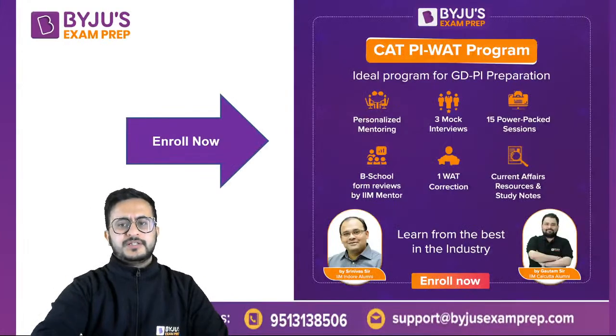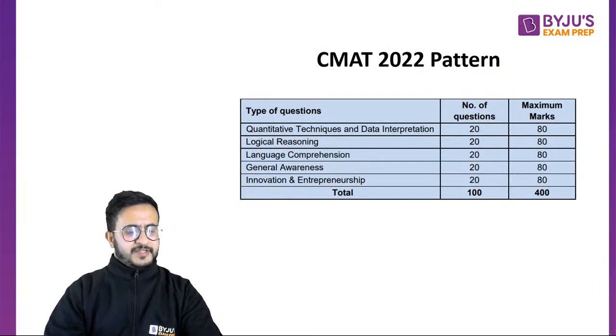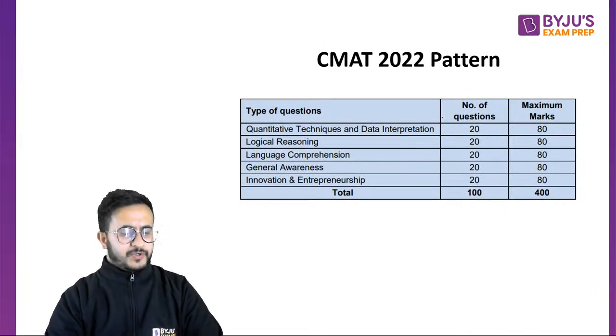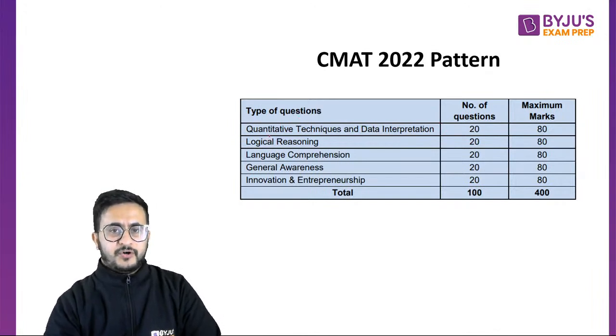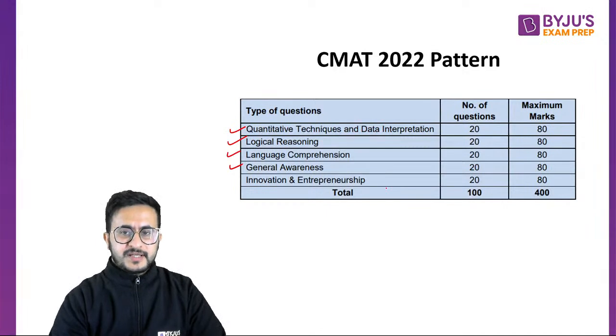So let's see this. If we look at the pattern of the examination, this year the examination is going to have 5 sections. All the 4 sections, quant, logical reasoning, language comprehension, and general awareness, these are all familiar to you, right? Now, this is something which is new this year.